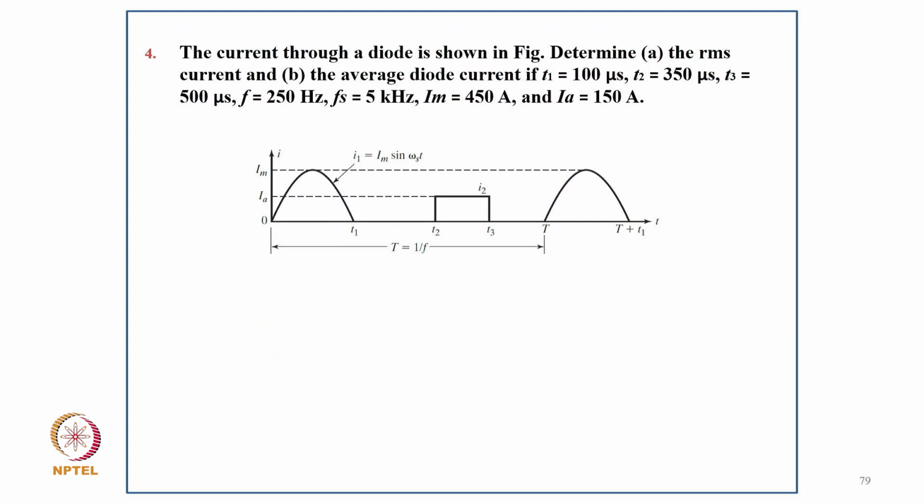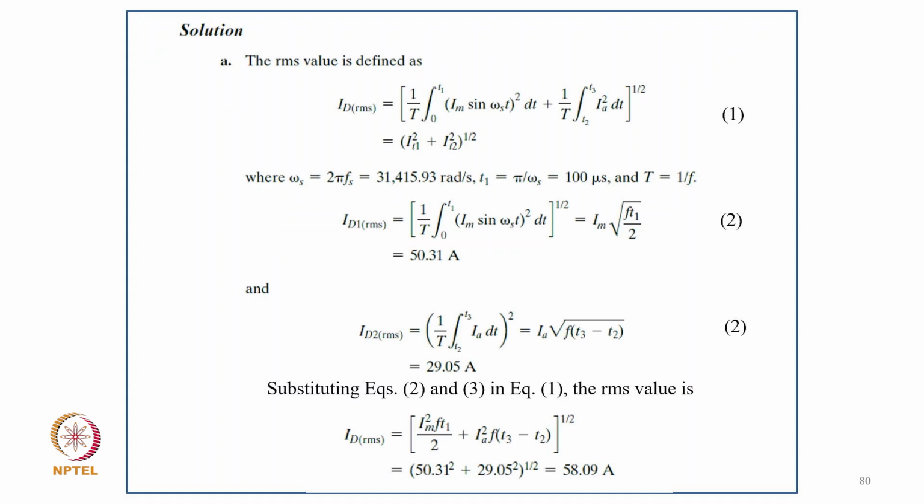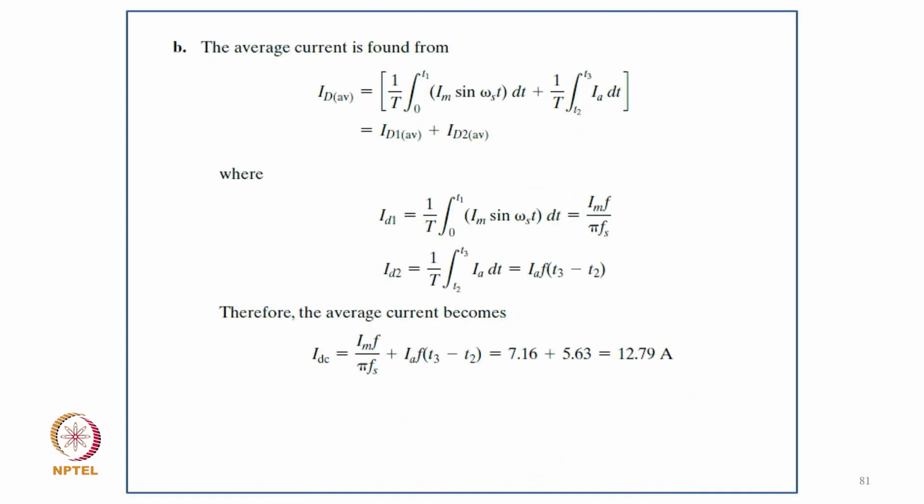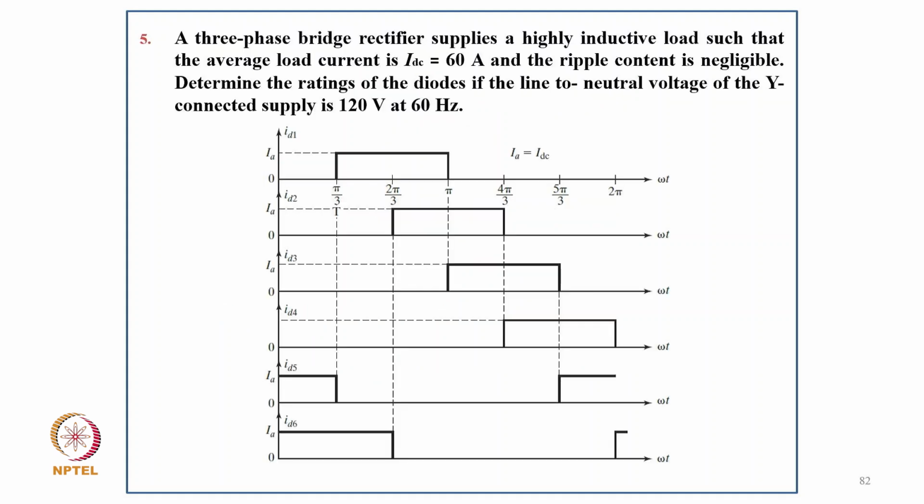Coming to the next numerical problem: the current through the diode is shown in the figure. Determine the RMS current and average diode current, if T1 is 100 microsecond, T2 is 350 microsecond, T3 500 microsecond, F is 250, the power is 5 kilowatts, and IM equal to 450. So you can just see how the current I1 and I2 typically look. For the calculation of RMS current, just put in the formula. You will get ID1 equal to 50.31 and ID RMS value 29, and substituting the values the total RMS comes to 58.09, and then the average you get is typically 12.79.